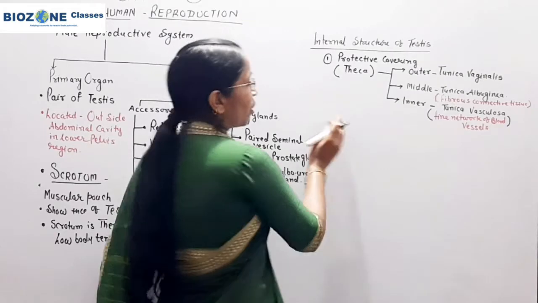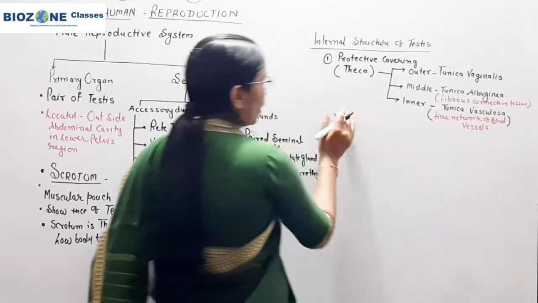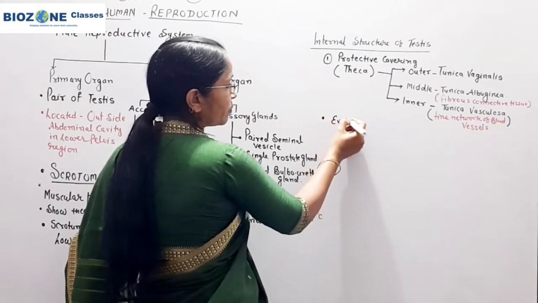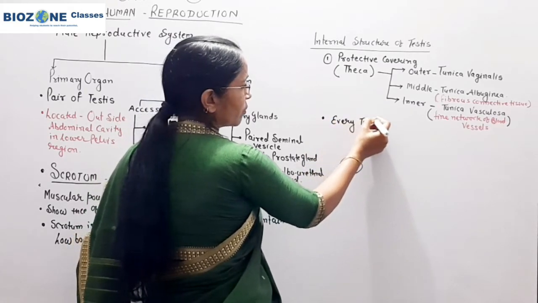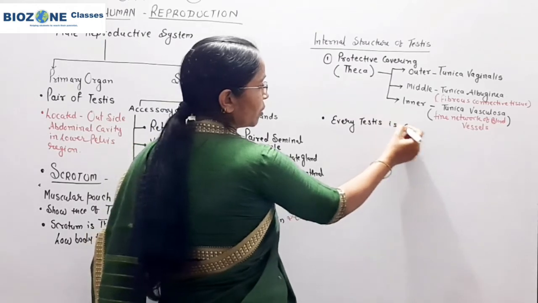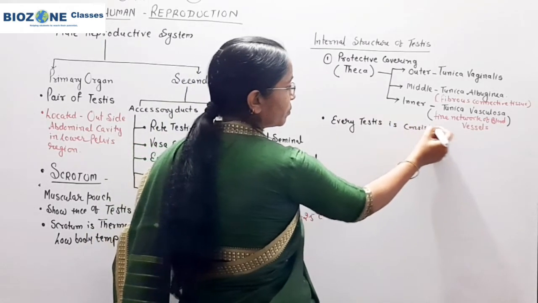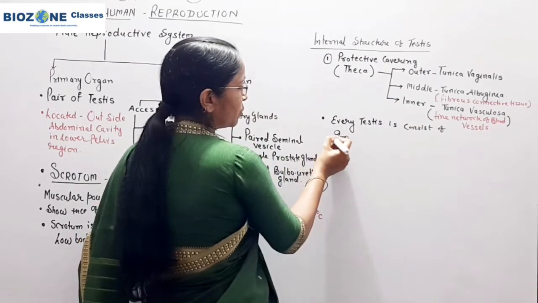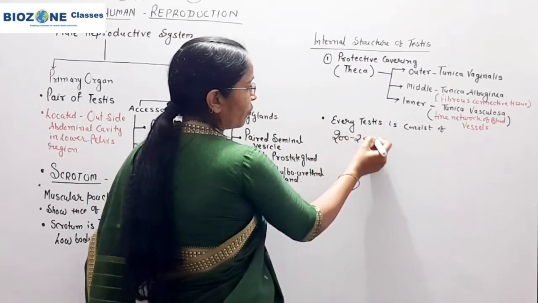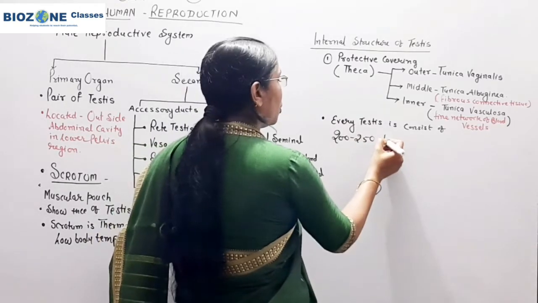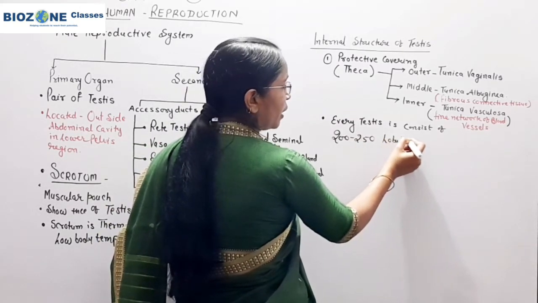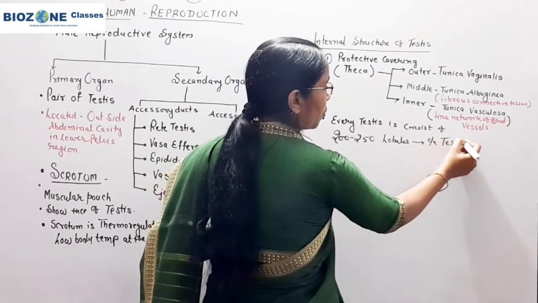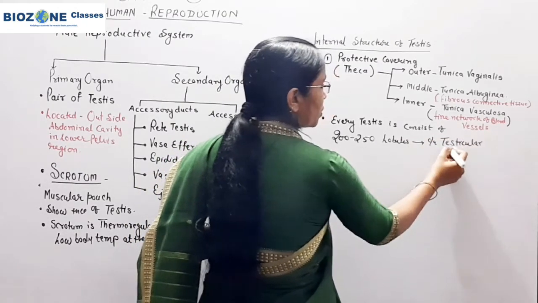Now when we come towards the structure, every testis, you remember, consists of 200 to 250 lobules, and these lobules are called testicular lobules.